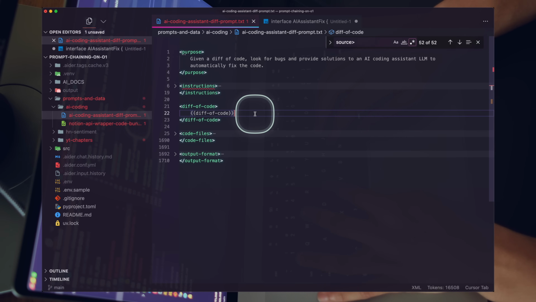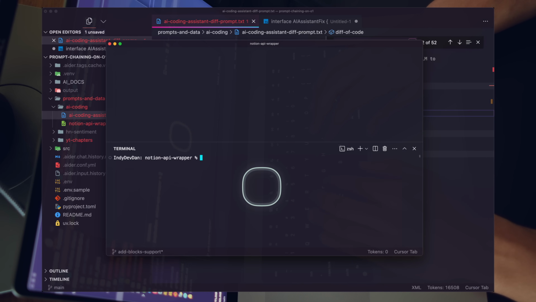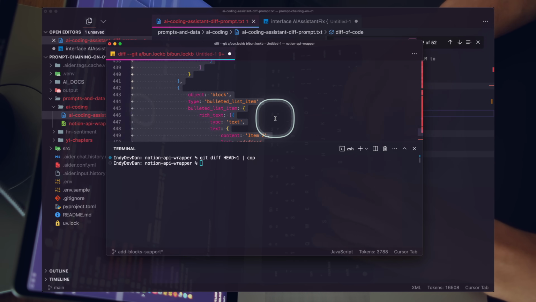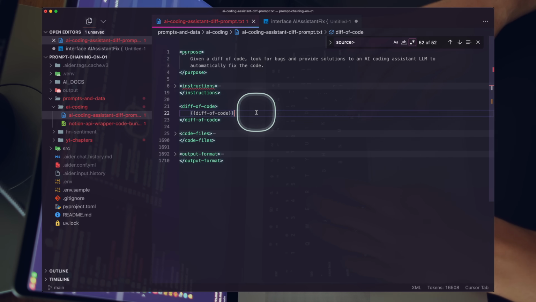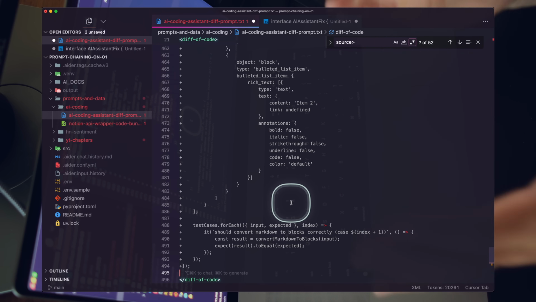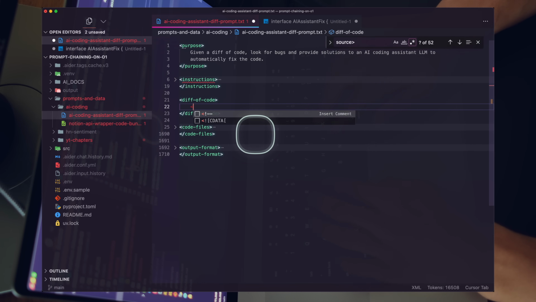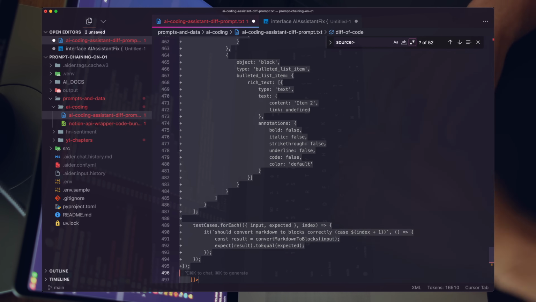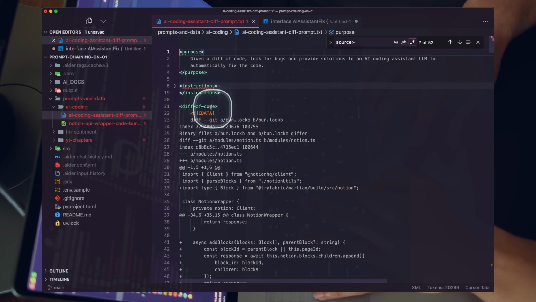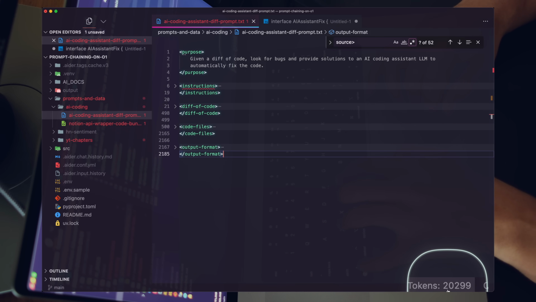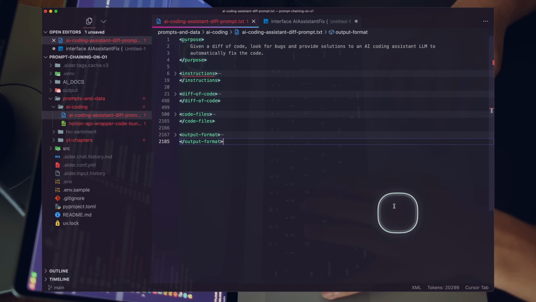Now let's get the diff, right? So I'll just create a simple diff. We'll say git diff head 1, and we'll just copy that. And you can see that's just one commit backward. So I'll just paste that diff in. And so this is just all the changes made. And now let me actually wrap this in the CData as well. So now what we have is a diff of our current code changes and all the related files, right? So you can see here, 22,000 token prompt, larger, medium-sized prompt.